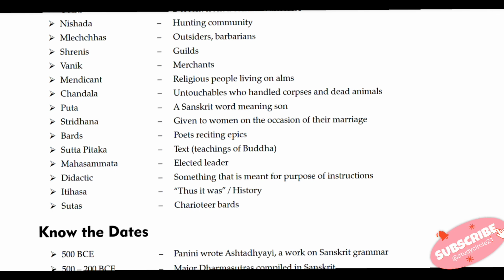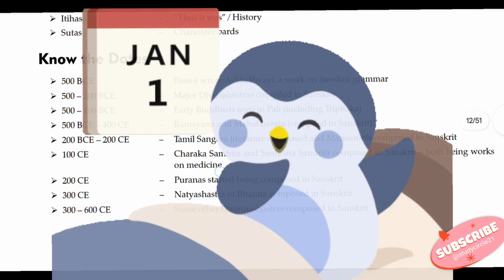Putra, a Sanskrit word meaning son. Stridhana, given to women on the occasion of their marriage. Bards means the poets reciting epics. Sutta Pitaka is the text of the teachings of Buddha. Mahasammata, the elected leader. Didactic, something that is meant for the purpose of instruction. Itihasa means thus it was, or history. Sutas were the charioteer bards. So now it's time to know the important dates.